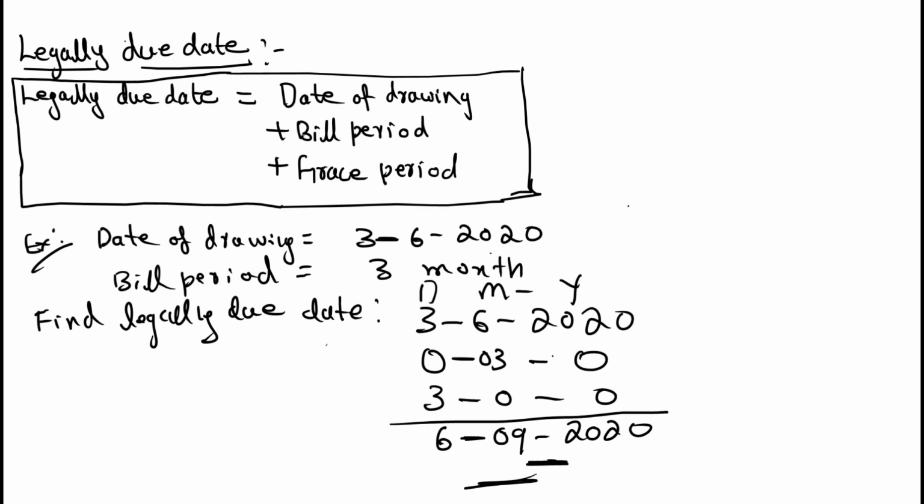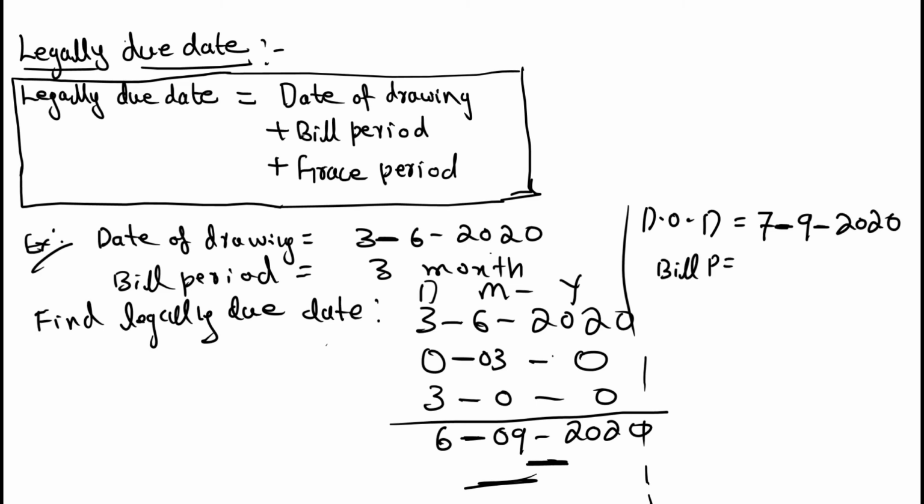Okay, similarly, take one more example. Date of drawing equal to 7/9/2020, bill period equal to 4 months.